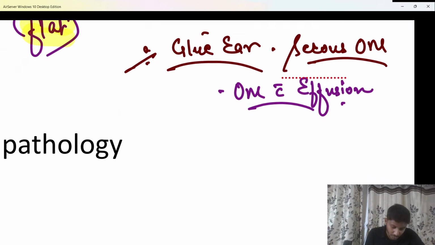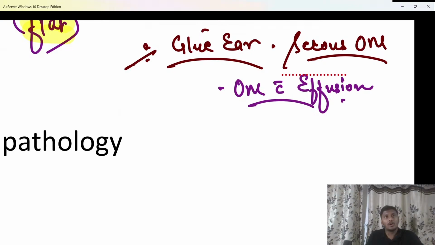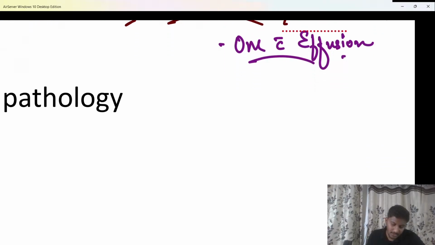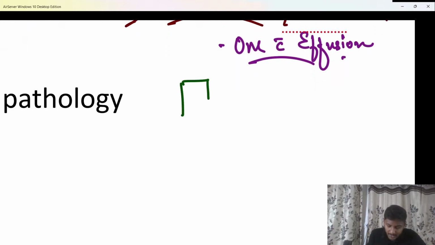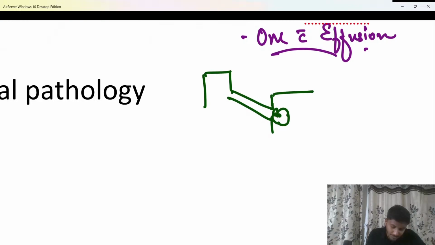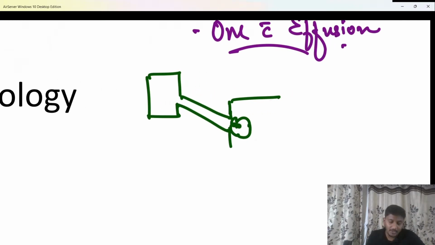Now in this condition, do remember one thing, that in glue ear or otitis media with effusion, there is a thick sterile glue-like fluid which collects in the middle ear. Why? Because the eustachian tube, which is responsible for drainage of the middle ear, has been blocked. And as the eustachian tube is blocked due to any reason, the middle ear will not be able to drain its secretion, and a lot of secretions will keep on collecting inside the middle ear cavity, and this condition leads to a glue ear.